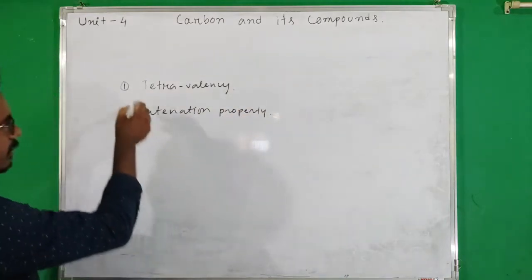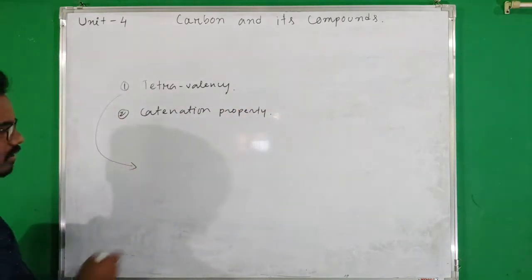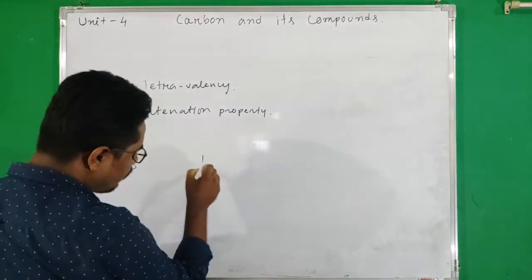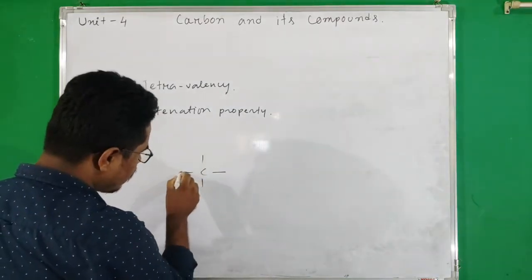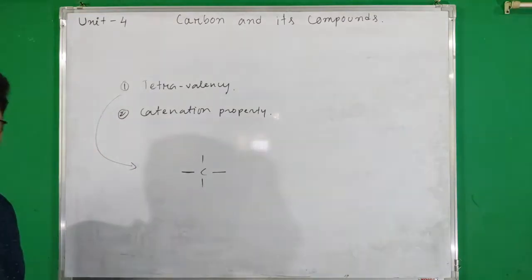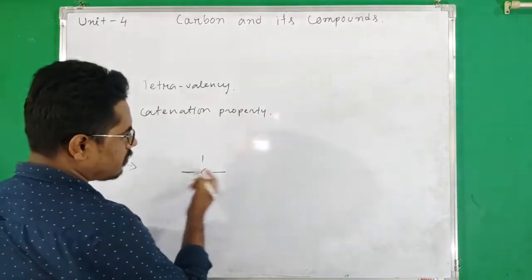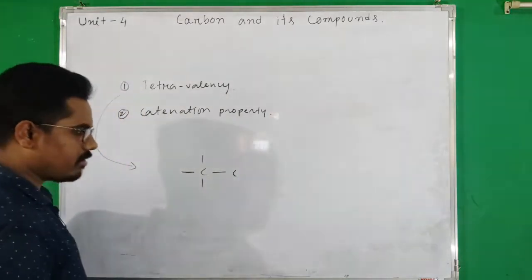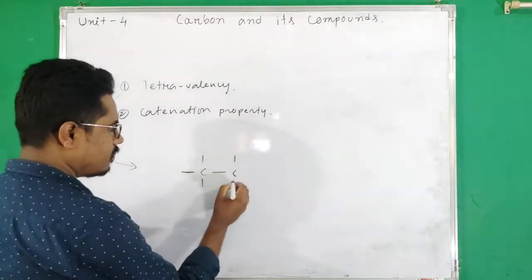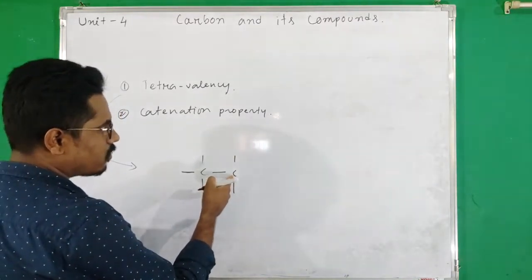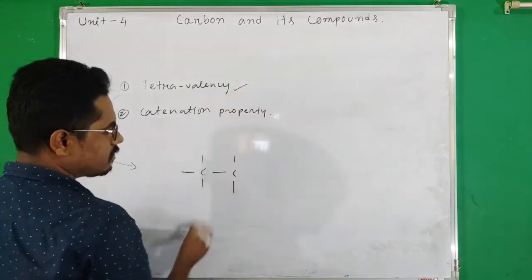Okay, and due to tetravalency, a carbon atom can form 4 covalent bonds at a time. Okay, and due to catenation property, a carbon atom can link directly with another carbon atom. And this carbon atom can also form 4 covalent bonds due to tetravalency.